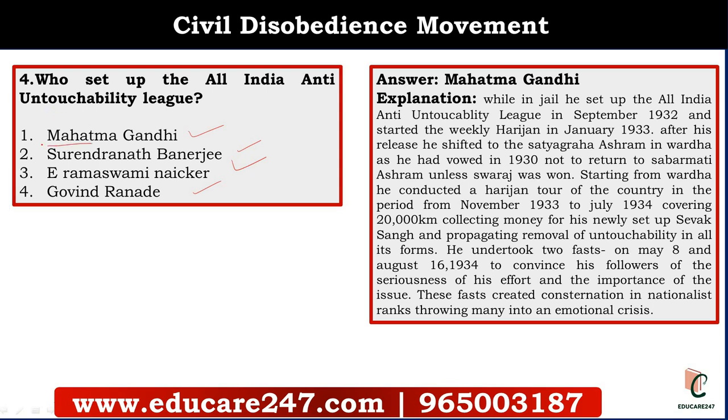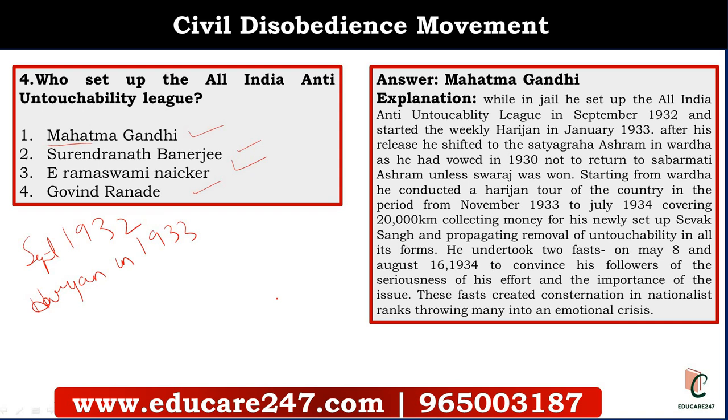Mahatma Gandhi set up the All India Anti-Untouchability League in September 1932, and he also started the weekly Harijan in 1933. So Gandhiji did a lot to remove the concept of untouchability. He also undertook two fasts, to tell his followers the seriousness of his effort in the villages, and to work for the social, economic, political and cultural upliftment of the Harijans.